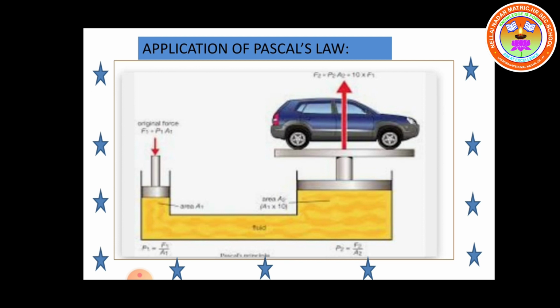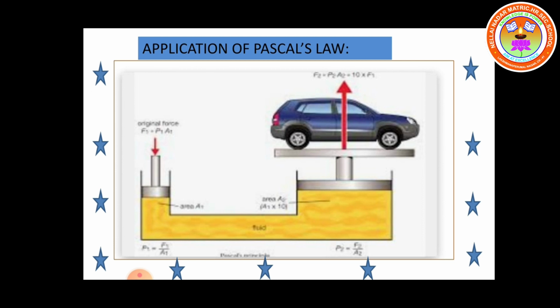The pressure is exerted at one end, and afterwards the pressure is distributed equally through the regions of the liquid, and based on this pressure the other end of the piston is moving in the upward direction. So the cylinder pushes the piston which lifts the car in the upward direction.